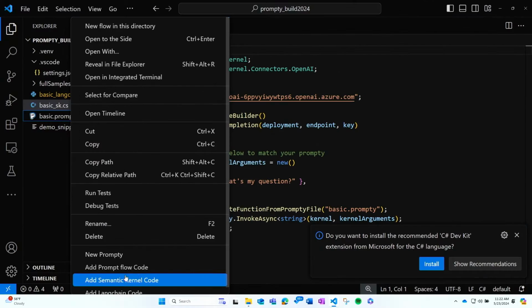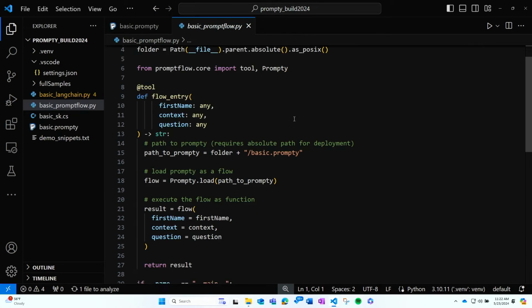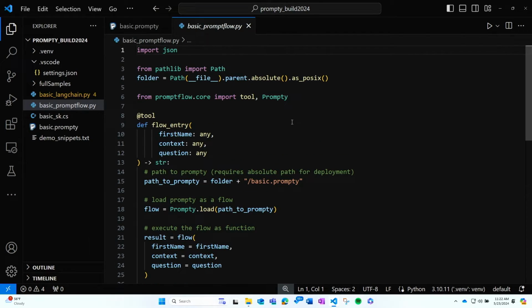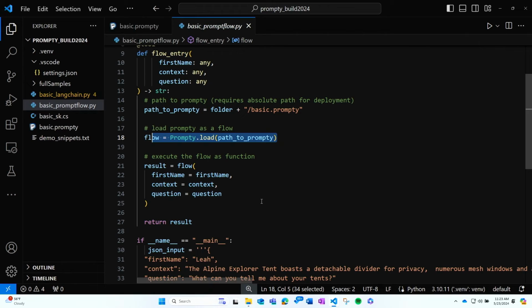So let's right-click and select Add PromptFlow Code. All of these code snippets follow a very basic, simple, and similar pattern. They load the Prompty, execute the Prompty, passing it the inputs and context that it needs, and then return the result. And we would be able to parse that result or show it however we wanted.